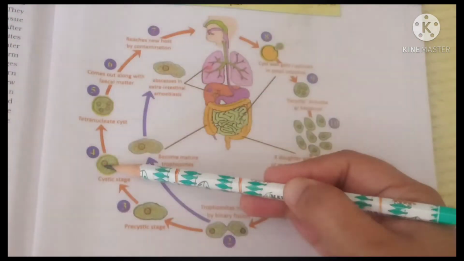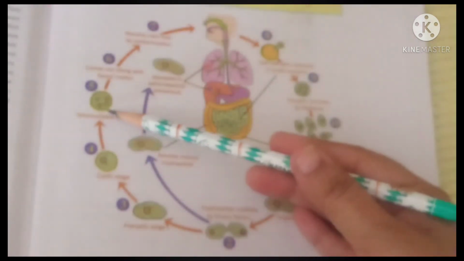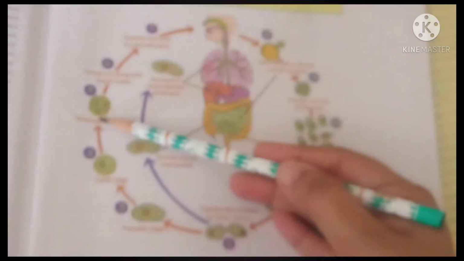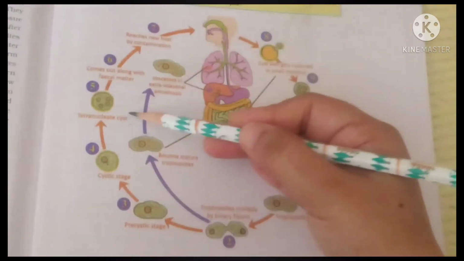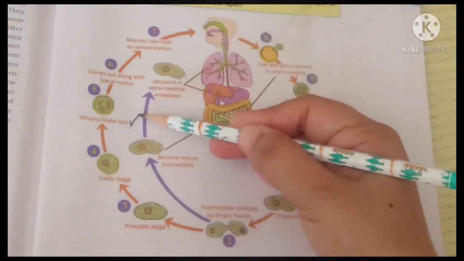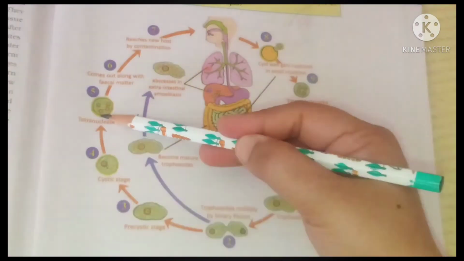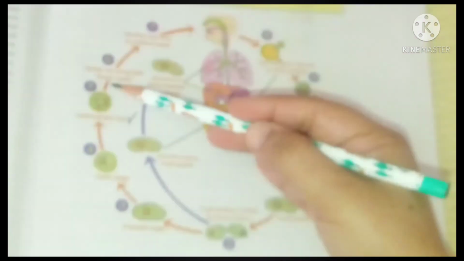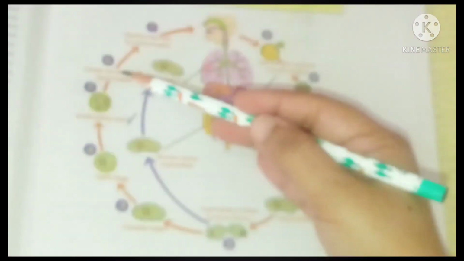The nucleus divides into two, and these two nuclei again divide by mitotic division and form 4 nuclei, that is called a tetranuclear cyst. This tetranuclear cyst is the infective stage to man. It comes out along with the feces of the infected person and enters the soil.